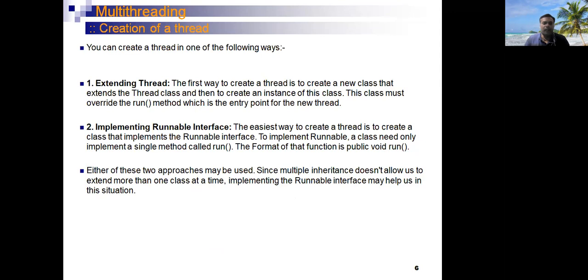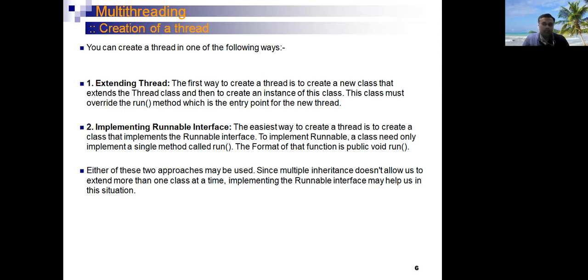The next one is creating a thread. In the Java programming language, we can create a thread with the help of two methods. One is by extending the thread class. The second one is by implementing the runnable interface. The first method is by extending the thread class. In this method, we create a user-defined class or thread which extends the inbuilt thread class.